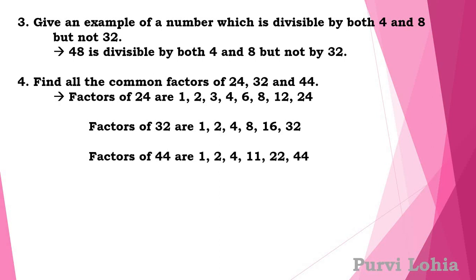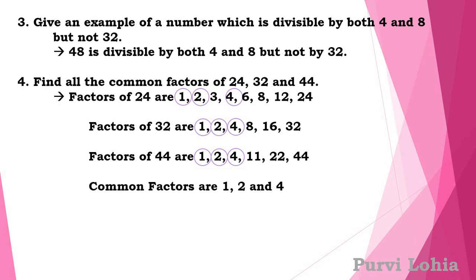Factors of 44 are 1, 2, 4, 11, 22 and 44. Let's circle the common factors. First common factor is 1. 1 is there in all three. Then we have 2, which is also there in all three of them, and next is 4. 4 is also there in all three of them. So the common factors are 1, 2 and 4.